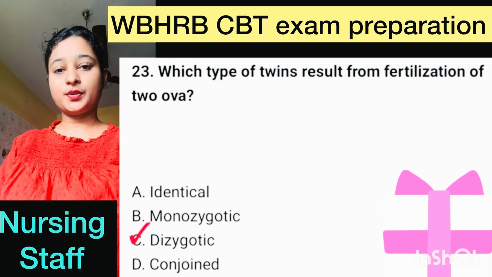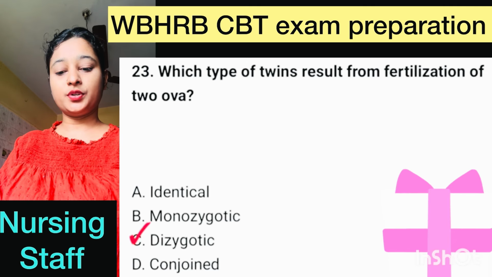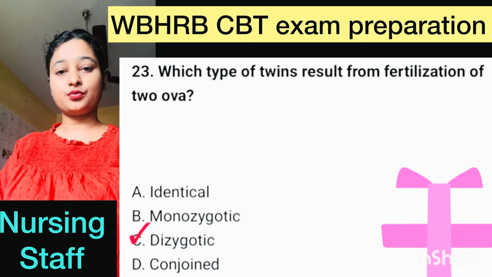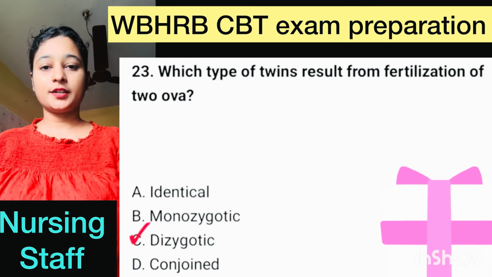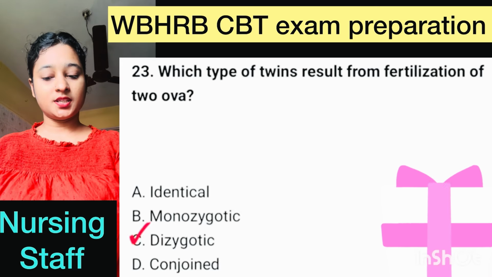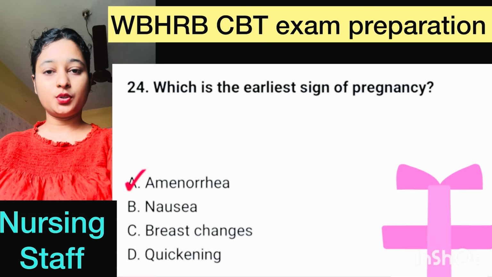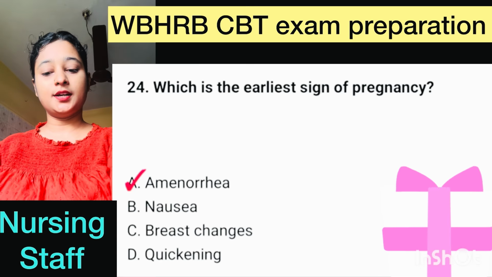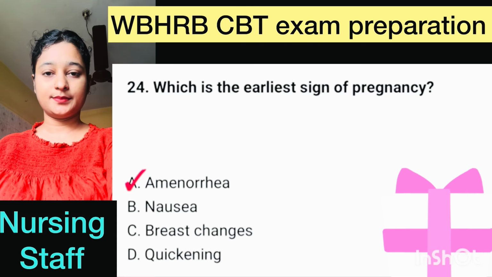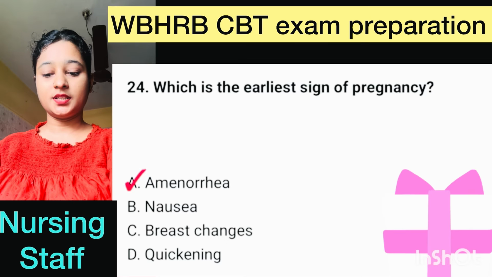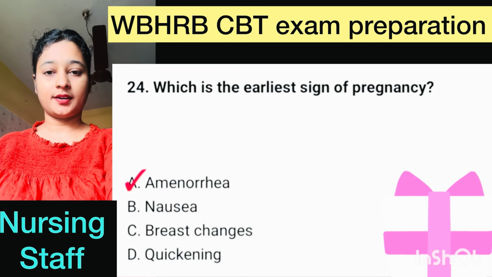Here, question number 23. Which type of twin result from fertilization of two ova? Here correct option is option C, dizygotic. Number 24. Which is the earliest sign of pregnancy? Here correct option is option A, amenorrhea.